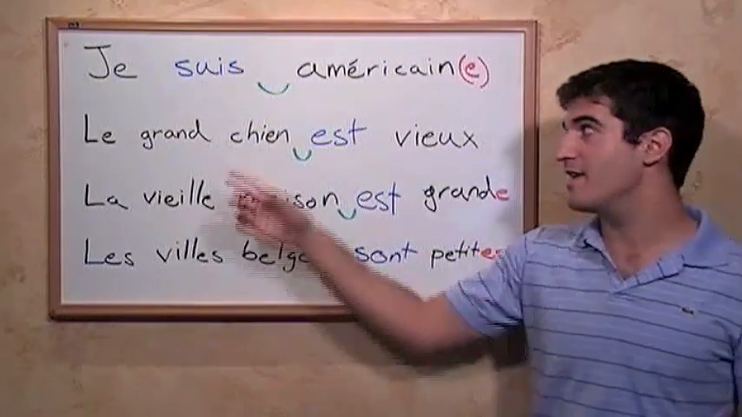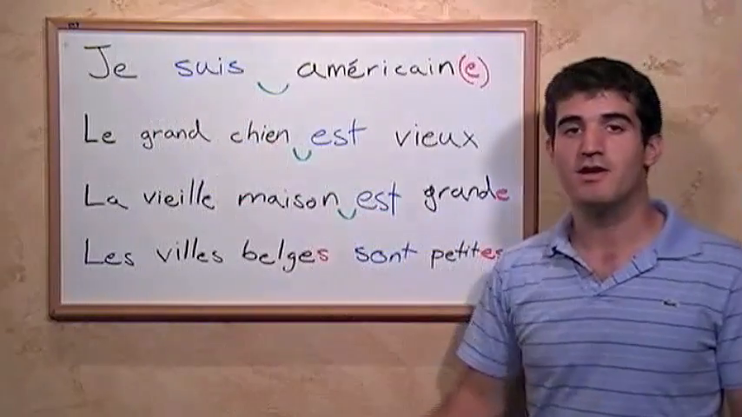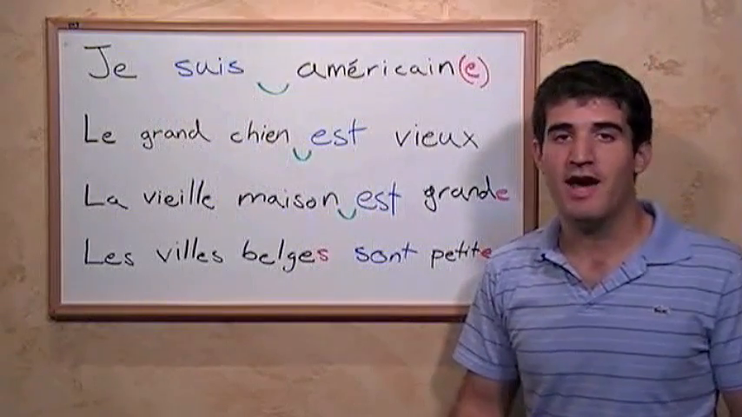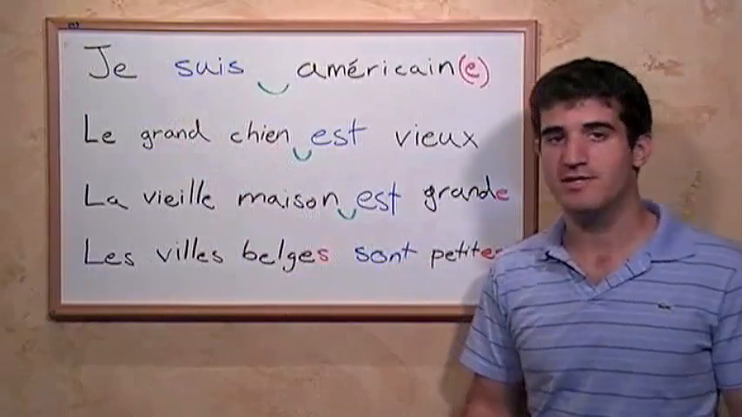Also note that the verb is conjugated for je: suis. Just as we say I am and not I are or I is, we say je suis, always.